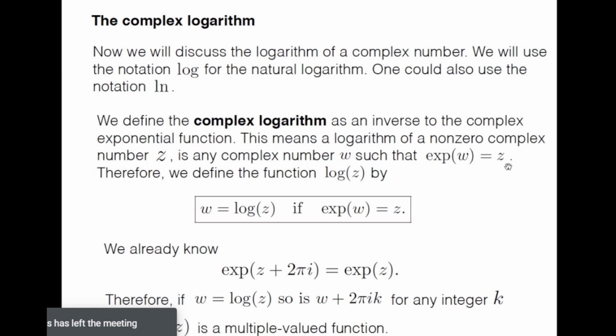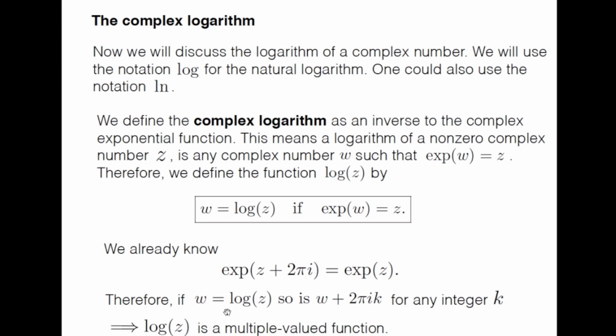Okay, so the complex exponential function we have studied. I had distributed the notes. So we define the function log z by w is equal to log z if exponential w is equal to z. So these are kind of familiar, but we will see some non-trivial features in the context of complex logarithm as we proceed. So we already know that exponential of z plus 2 pi i is equal to exponential of z. So that we know for complex variables.